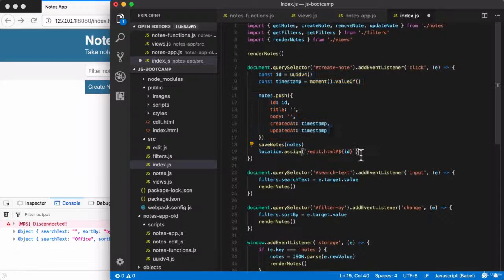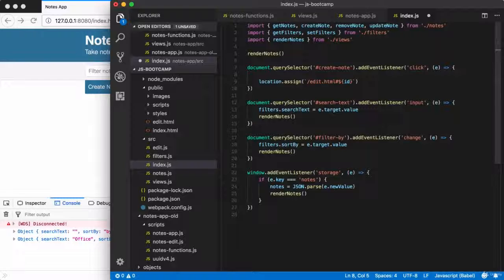Now, we might not want to redirect the user every single time they make a new note. I could easily imagine another interface where I don't want to get that done. Maybe I want to show the note in a modal on the same page so they can edit it right there. There are all sorts of use cases for wanting to do one thing and not the other. So I'm not going to just take this line and copy it over to createNote. I'm going to let createNote be focused just on creating and adding data to that array. So I'm going to remove all of the highlighted stuff. Then I am going to call createNote.